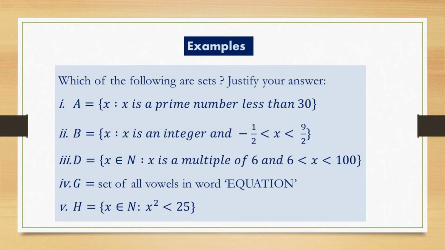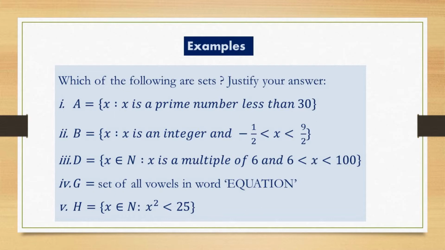And the prime numbers less than 30, starting from 2, are 2, 3, 5, 7, 11, 13, 17, 19, 23, 29. So all these are elements of this set. So that means this is a well defined collection, hence it is a set.